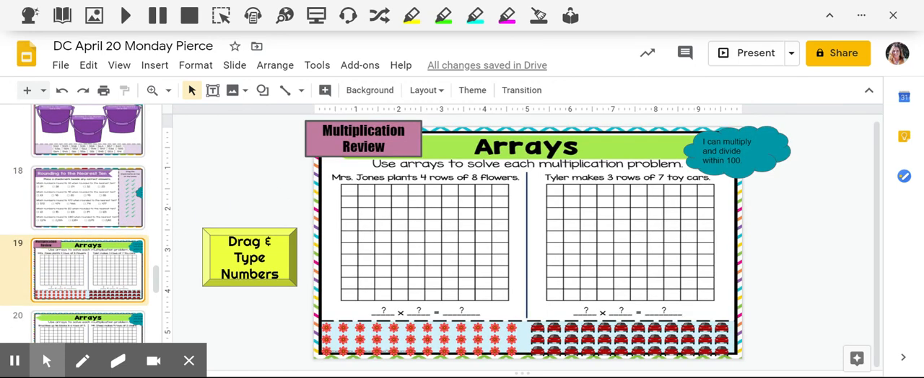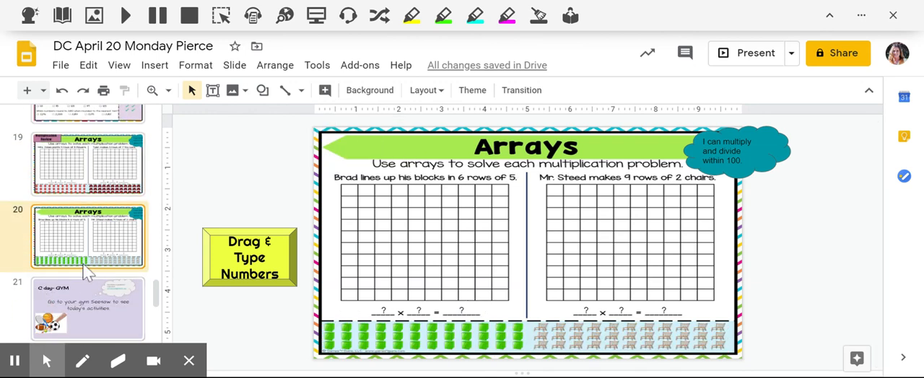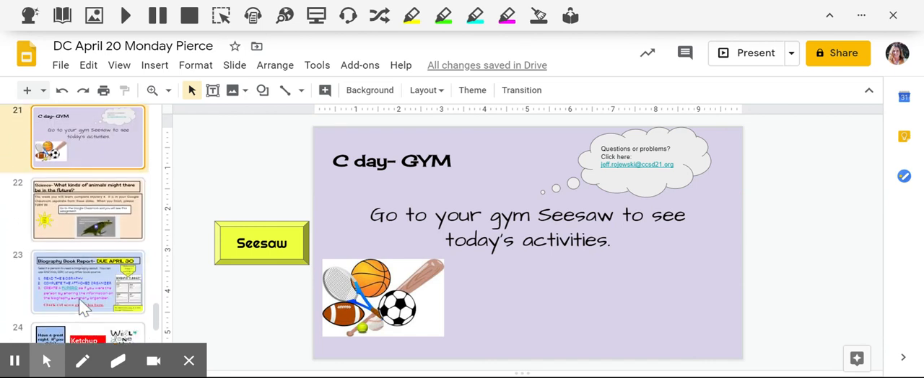Then fill out these arrays. So use arrays to solve each multiplication problem. Mrs. Jones plants 4 rows of 8 flowers. So drag flowers in and then write the array. What times what equals what? Same for this one. And then today you have gym.